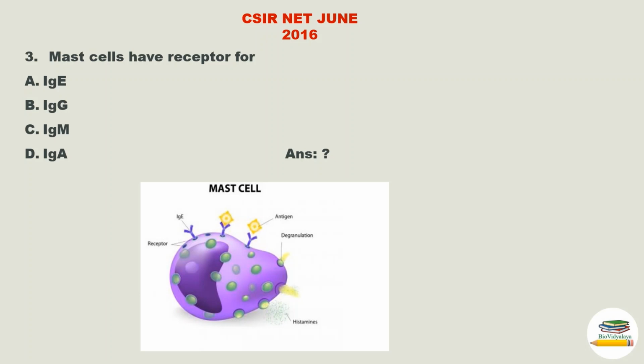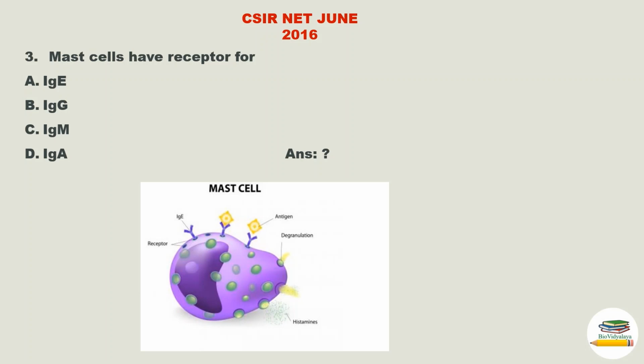Immediate hypersensitivity reaction is mediated by immunoglobulin E, IgE. So, mast cells have to bind with the IgE molecule. For that, specific receptors are present on the surface of the mast cell. Those receptors can bind with the IgE molecule.